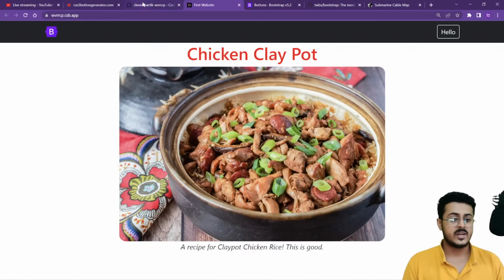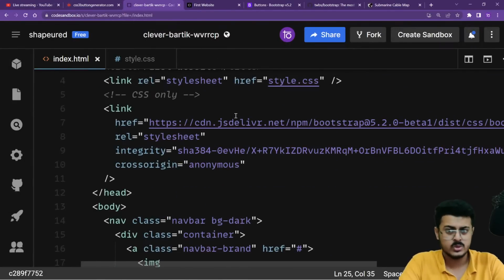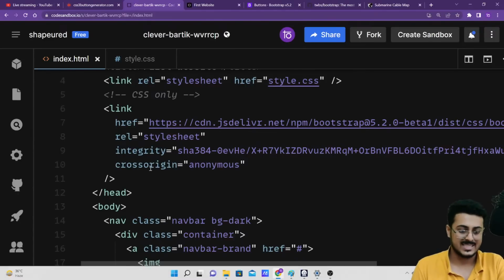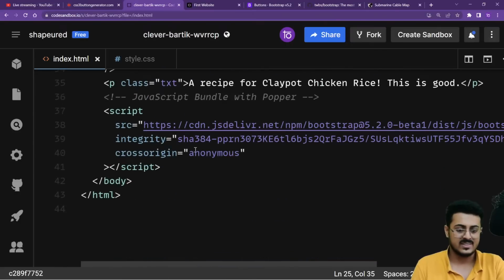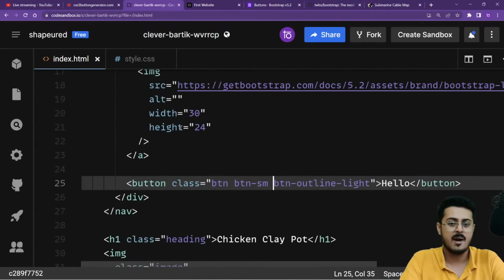Okay, so let's try to understand the installment process. So we saw how to use Bootstrap. Now we need to understand how we were able to install Bootstrap, and what is this CSS line, what is this JavaScript line. If you are telling me that Bootstrap is a CSS library, this is a front end library.